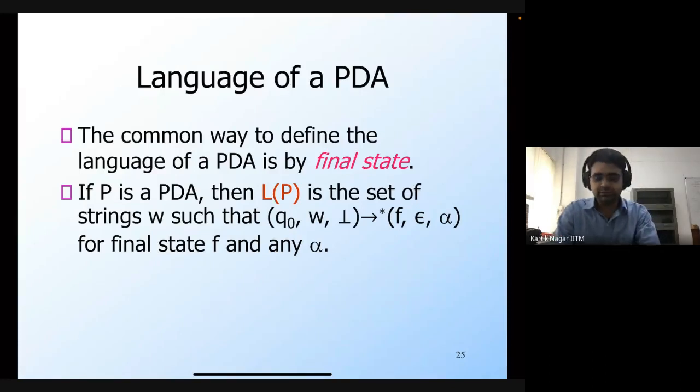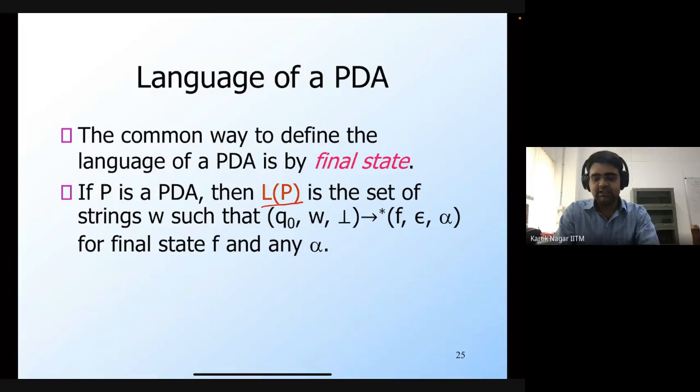So the common way to define the language of a PDA is by using the final state. Remember that a PDA is described formally by a 7-tuple, so there's a set of final states there as well. So one way to define the language of a PDA is by using the final state, and we use this notation L(P). So if P is a PDA, then L(P) is the set of strings w which are accepted by final state, which means that